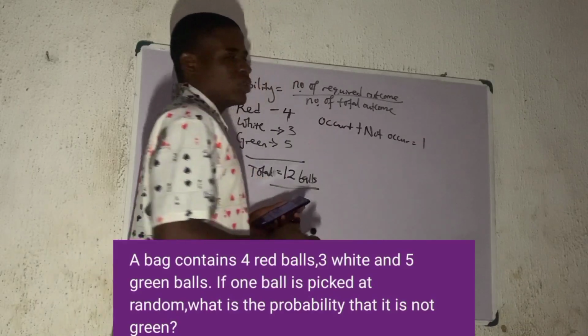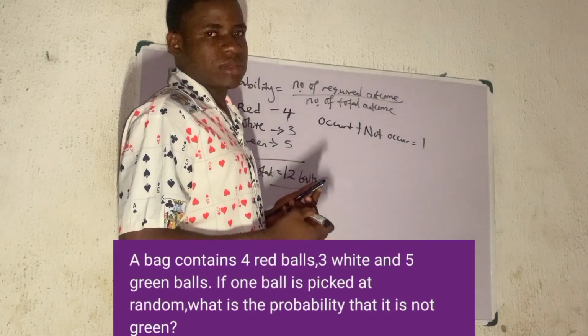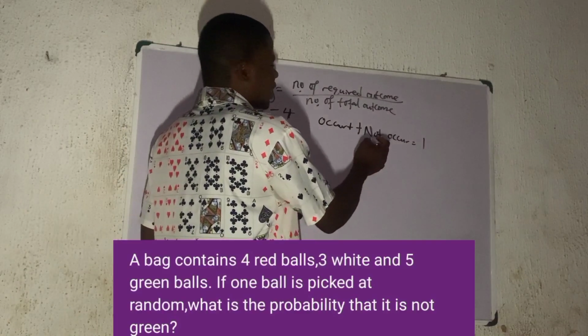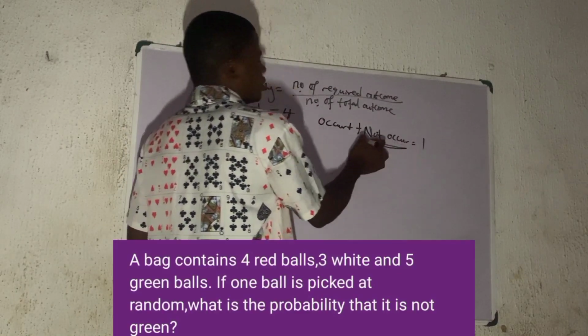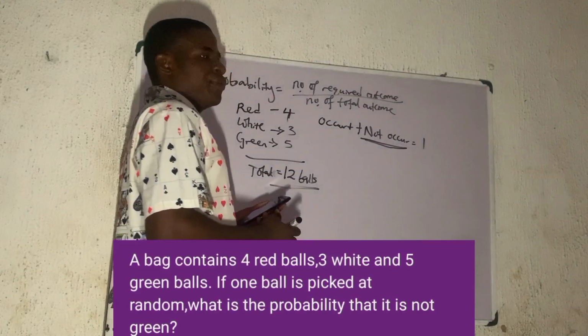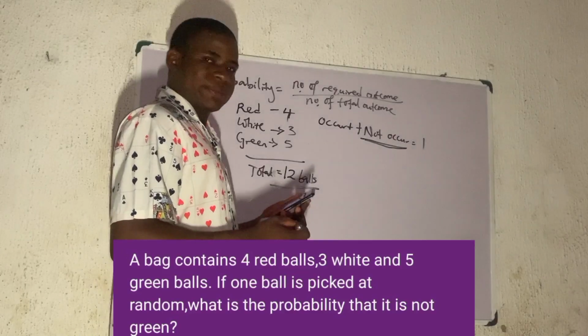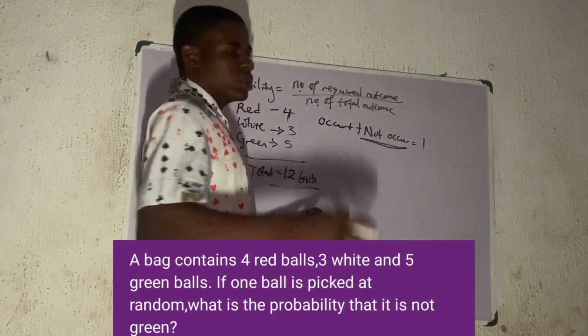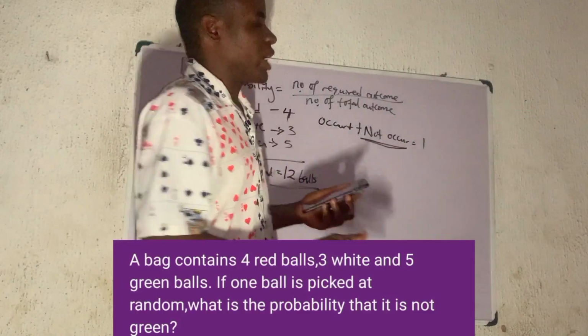If you add them, it will definitely give you 1. Does it make sense? We are trying to get the probability that it is not green, that if you pick, you can never get green. So I have to get the probability that it will be green, then I have to minus it from 1.